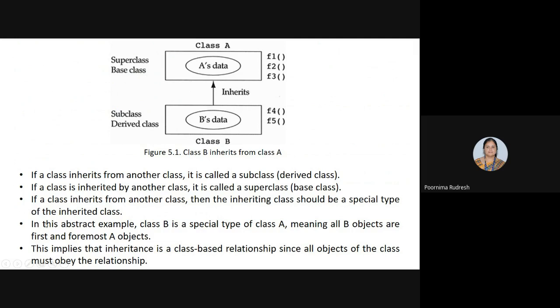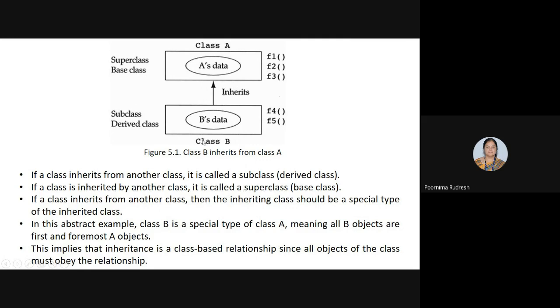Understood? So in this example, class B is a special type of class A, meaning that all B objects are first and foremost objects of A. So since class B is inheriting from class A, hence all the objects of class B are first and foremost class A objects. And here the inheritance relationship is said to be a class-based relationship.